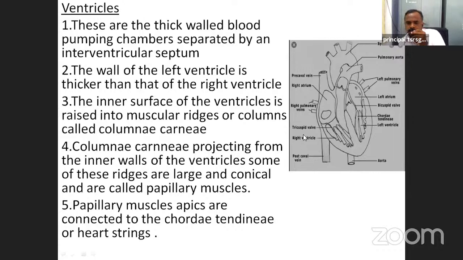Some are large, some are short. The large and conical shaped structures are the papillary muscles.